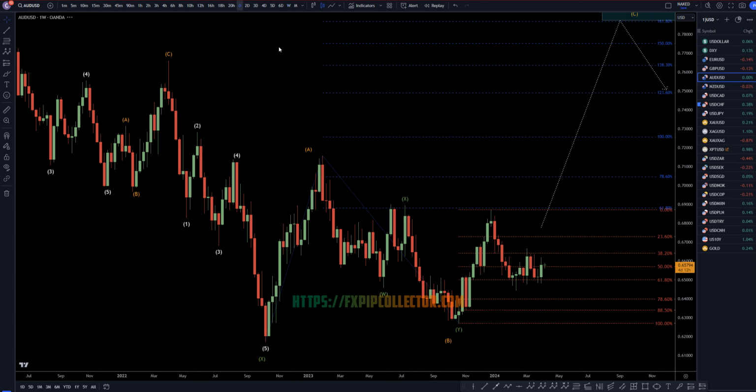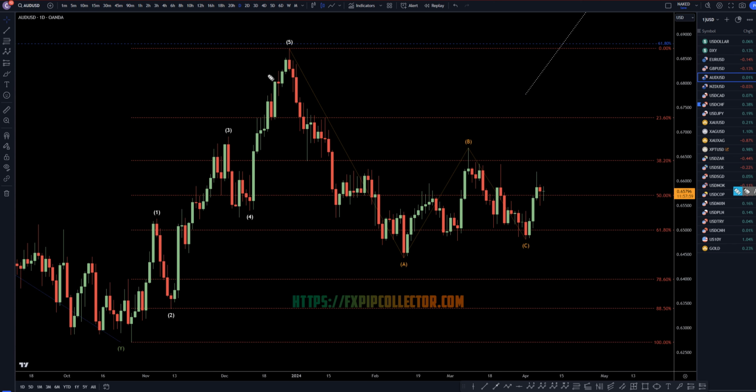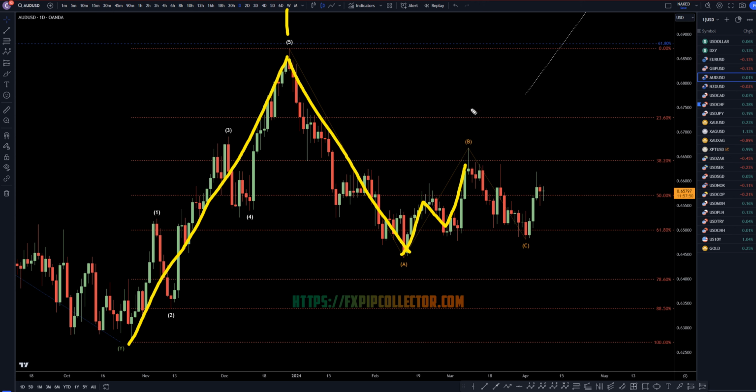So taking it down to the daily time frame. On the daily time frame, this first push down to me definitely looks like a trend. Well, first of all, these 5 waves up, I think, is a wave 1. Five waves down, wave A. 1, 2, 3 up, wave B.